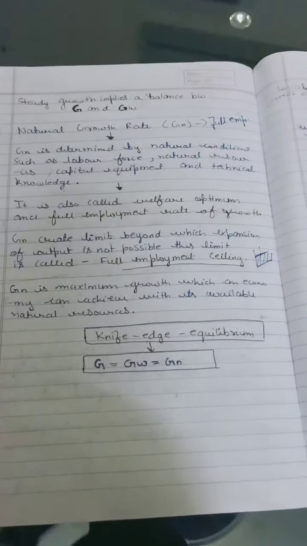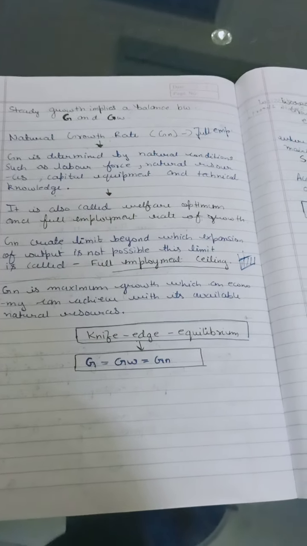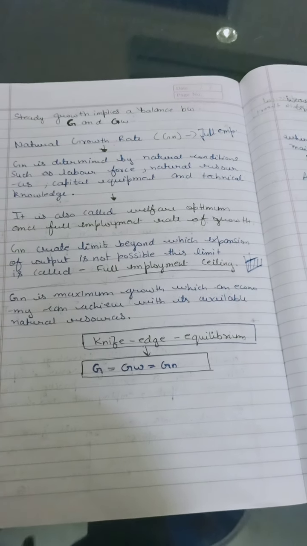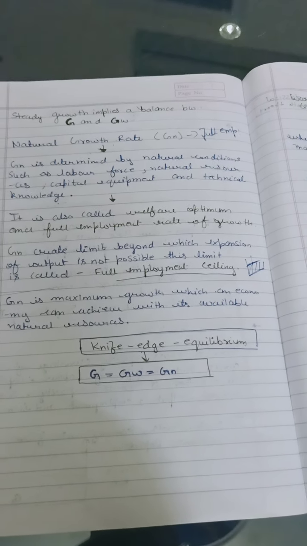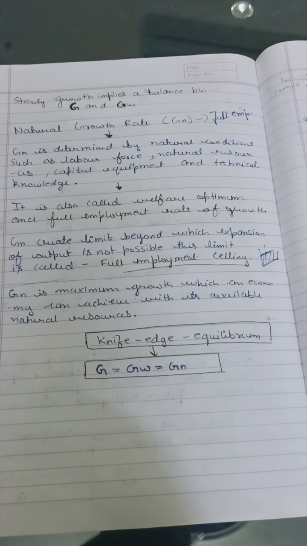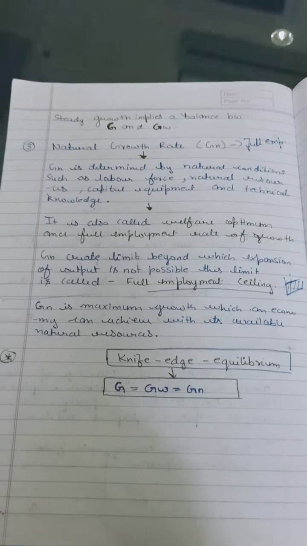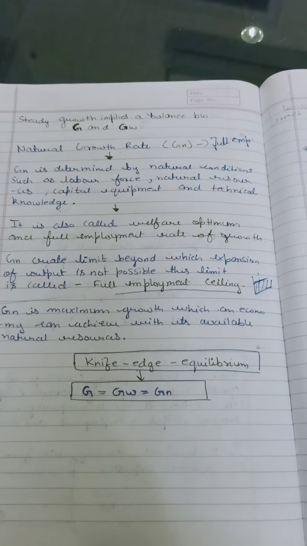And there is one equilibrium situation which is known as knife edge equilibrium, and this knife edge equilibrium is the combination of all these three concepts: the actual growth rate must be equal to the warranted growth rate, and the warranted growth rate must be equal to your natural growth rate. This is how we reach this equilibrium position. Okay.